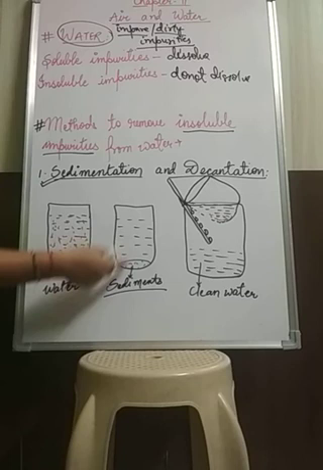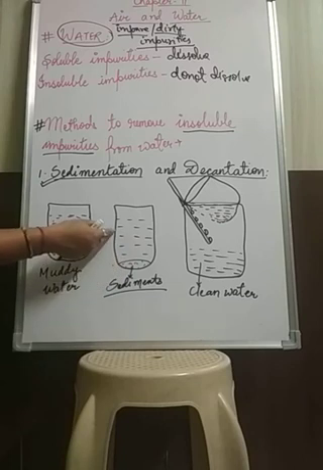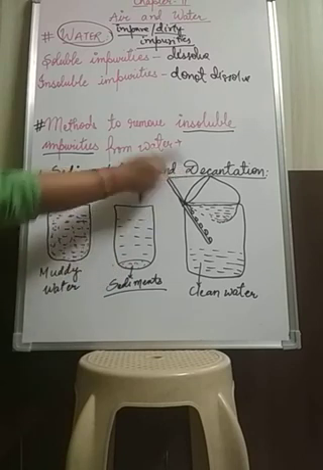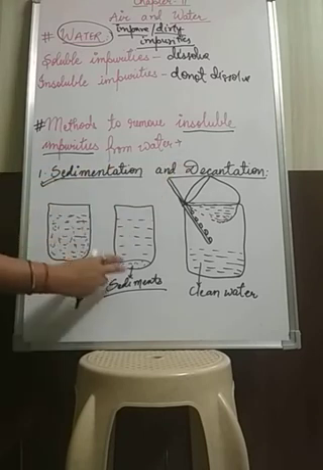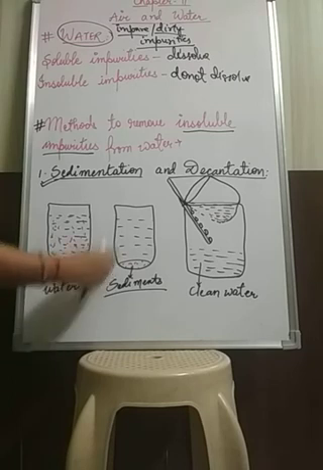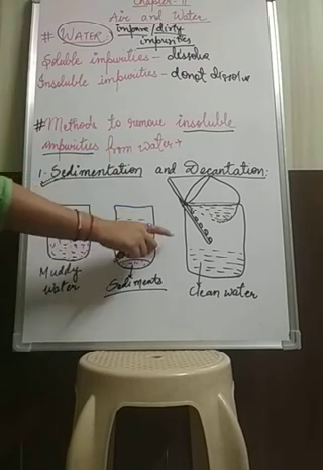Now how will you separate this sediment and the clean water? By the method of decantation. Always in this method, sedimentation and decantation take place together. First the sedimentation process will happen, and afterwards we have to decant the clean water.